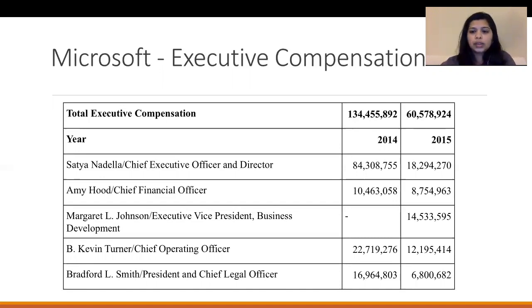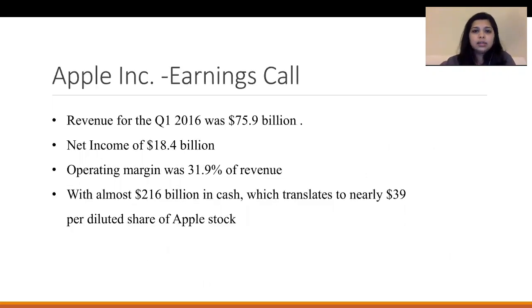Next, continuing on with earnings call. We are considering the most recent earnings call for both the companies. Apple reported its strongest financial results ever. All-time record quarterly revenue of $75.9 billion, which led to $18.4 billion net income. Operating income of $24.21 billion resulted in an operating margin of 31.9% of revenue. Sales were about $45.46 billion, which resulted in a gross margin of 40.1%.